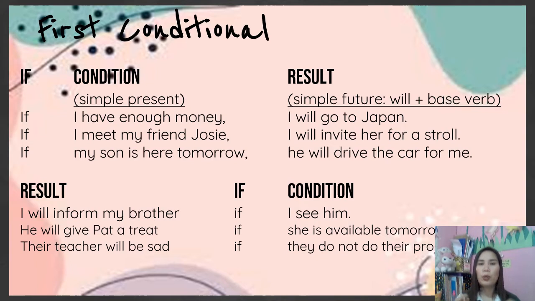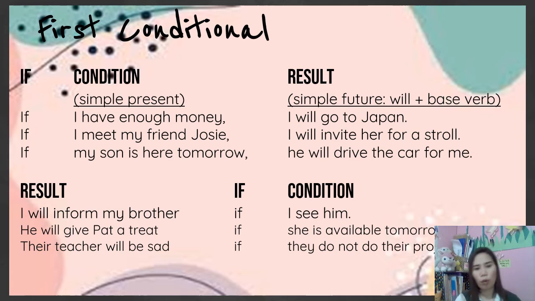Okay, so if you have noticed here, we reversed the order. We made the result first and the condition at the end. So still, we are using the will plus the base form for the result and the simple present for the condition.